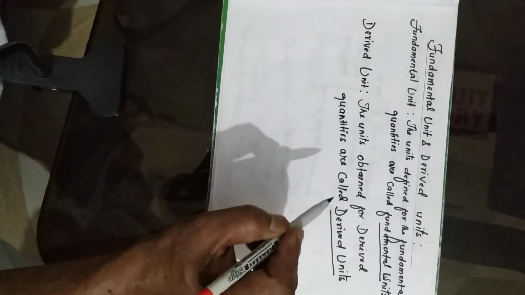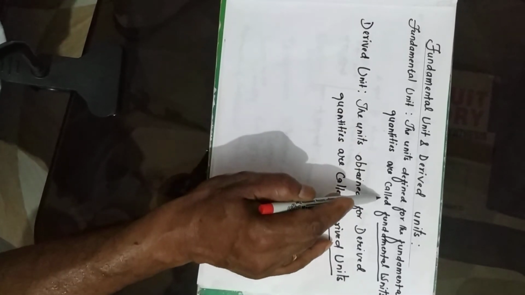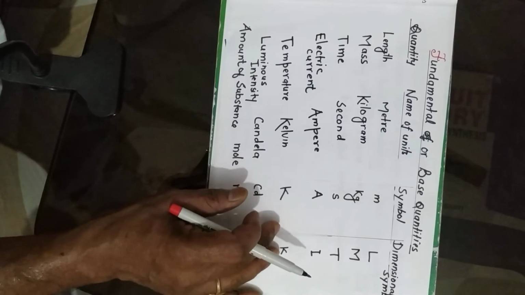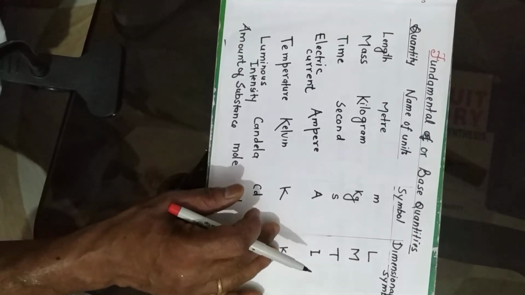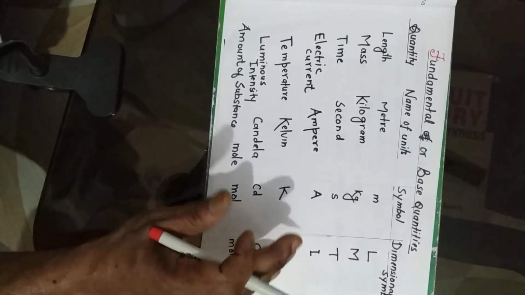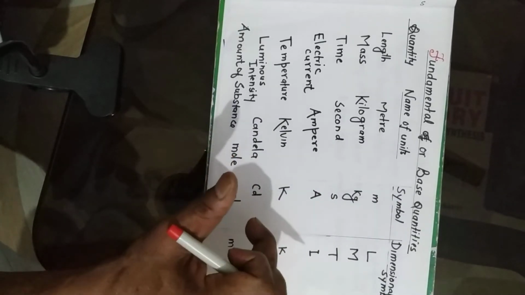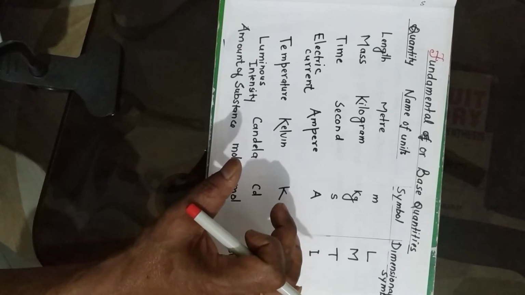Fundamental units. The units defined for fundamental quantities are called fundamental units, whereas units obtained from derived quantities are called derived units. Fundamental or base quantities: actually, we have only 7 fundamental quantities.